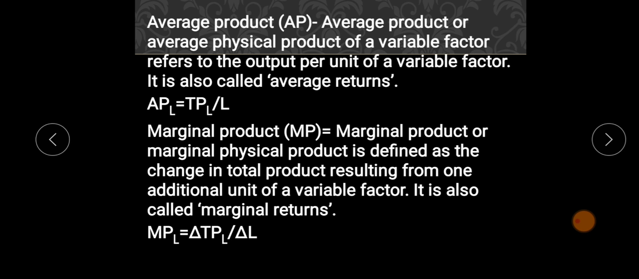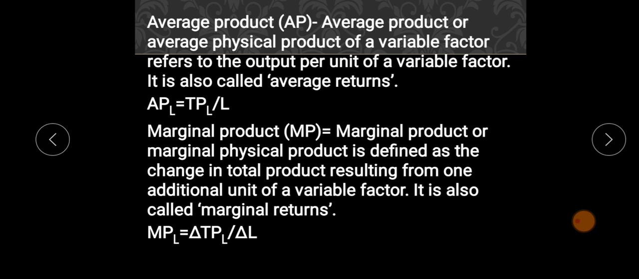Now comes the marginal product. Marginal product, or marginal physical product, is defined as the change in total product resulting from one additional unit of a variable factor. It is also called marginal return. The term marginal means additional. So marginal product means the addition in the output when some addition is made in the number of workers. So it is the additional output.